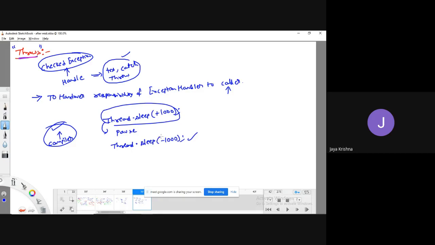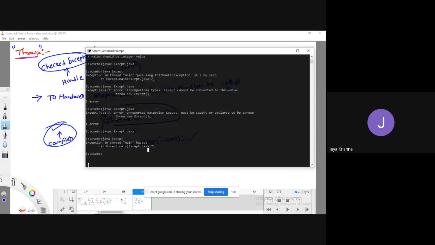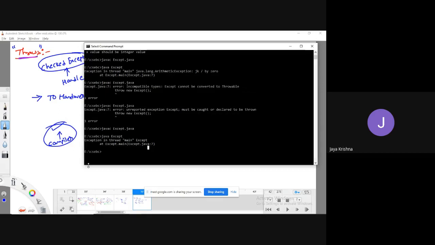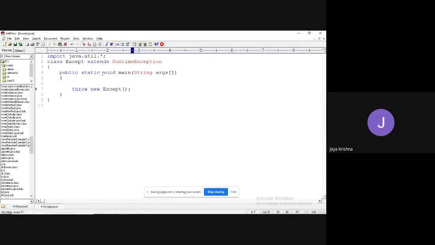Guys, generally, whenever you are working with threads, you need to handle these manually because these are all going to raise checked exceptions. Let me check once. Class Except.